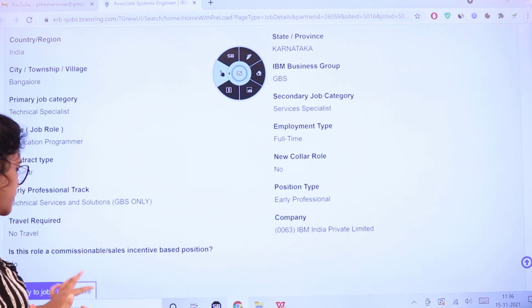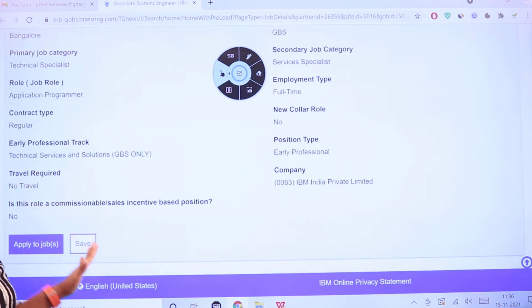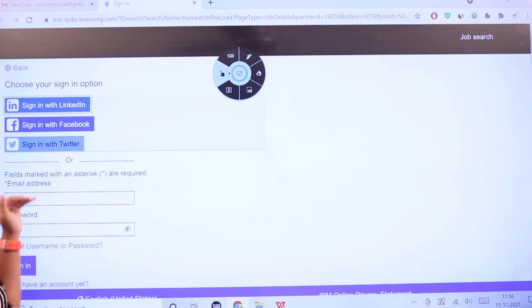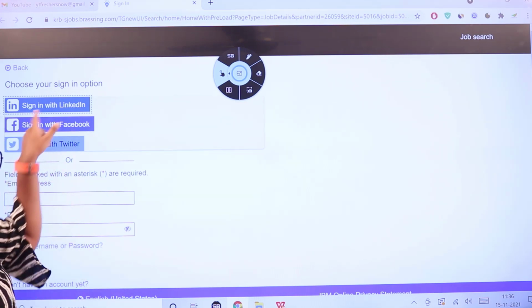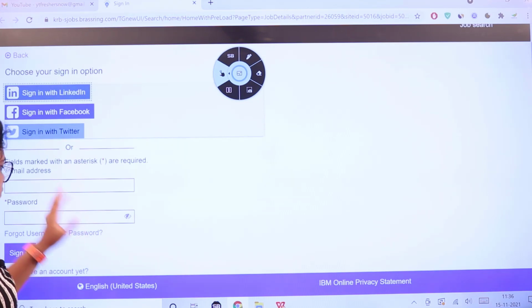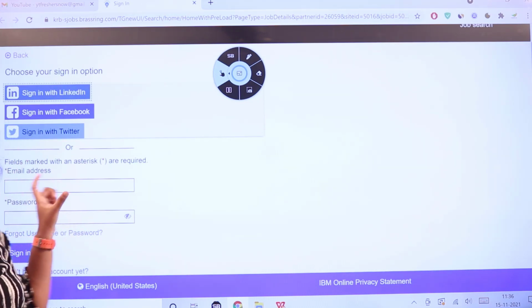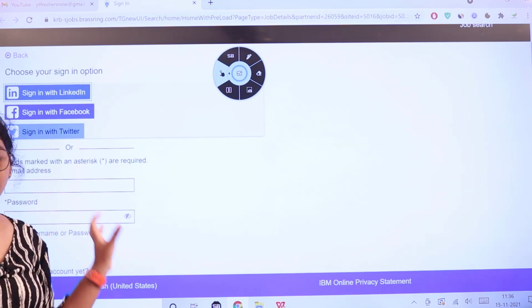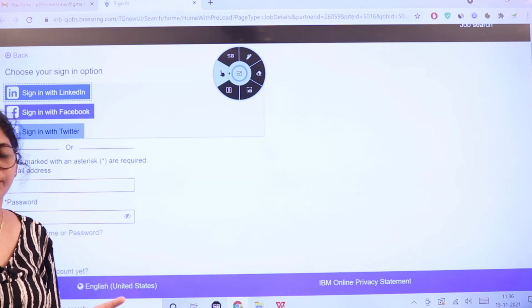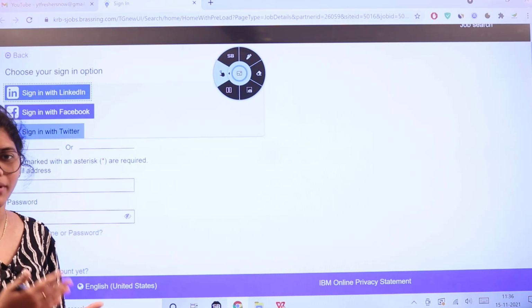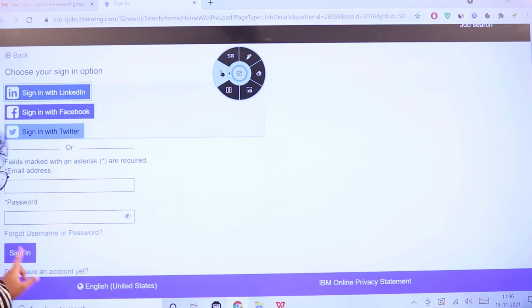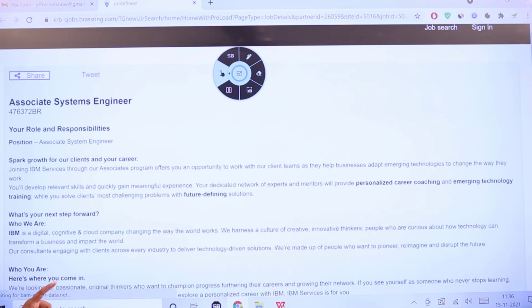So if you're willing to apply, you can just come down to the end of the page just like this and then apply to jobs. You would be led onto this page. If you want to sign in with your LinkedIn account or your Facebook or Twitter, you can just click here. Or if you want to log in directly, you can put in your credentials and your password and then log in. If you are not an account member of IBM, you can just click here that you don't have an account yet.